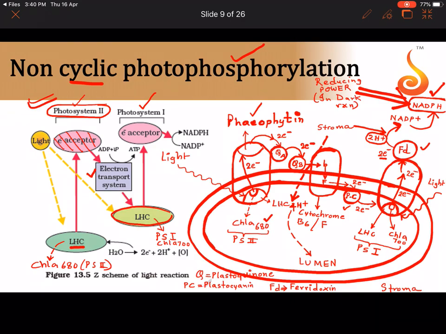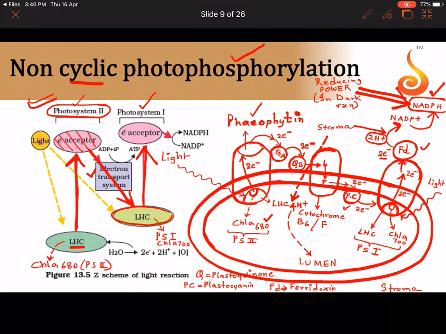So here if you rotate the screen, you can see that the flow of electron is like the Z alphabet, Z, isn't it? So as a result, this scheme is called the Z scheme.